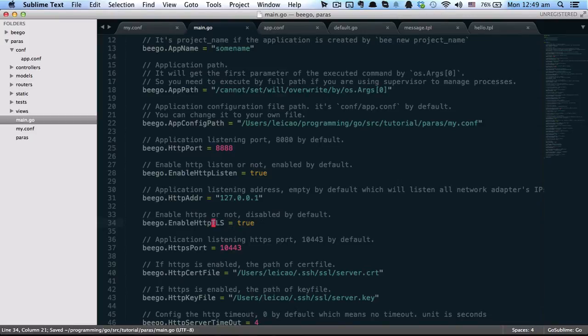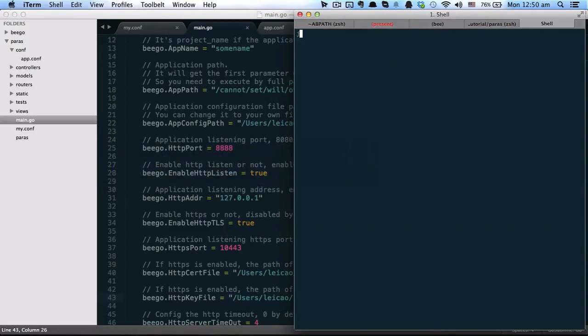If we do this, it has some other configurations, which is the HTTPS port. We define it as 10443, which is also the default port. And I've already set up the HTTPS certification file and the key file, which is here.